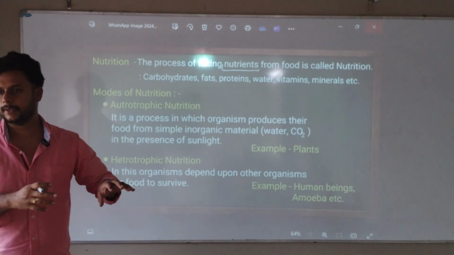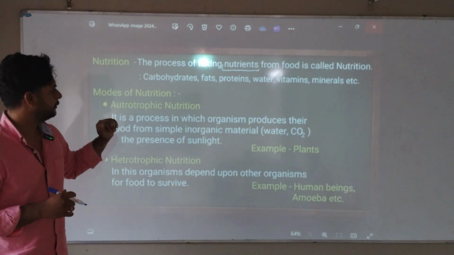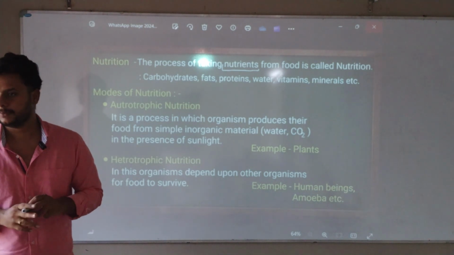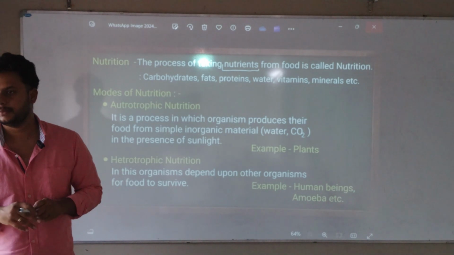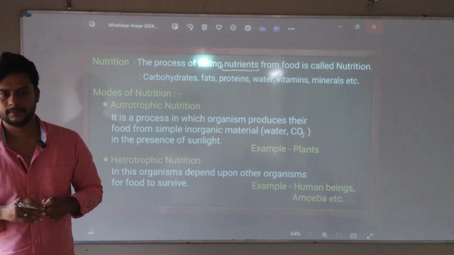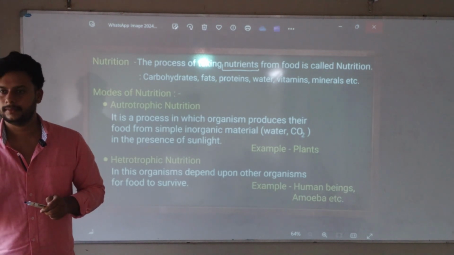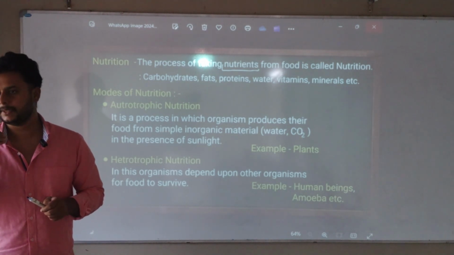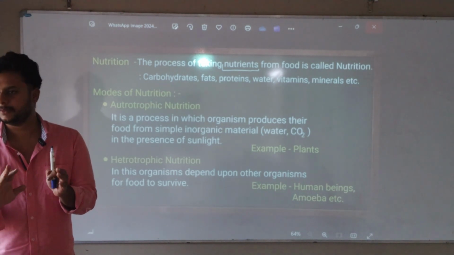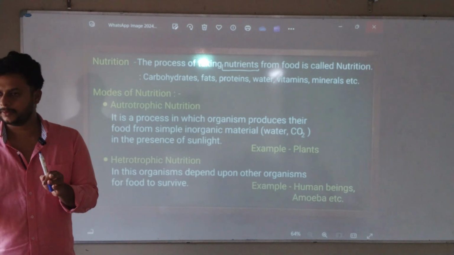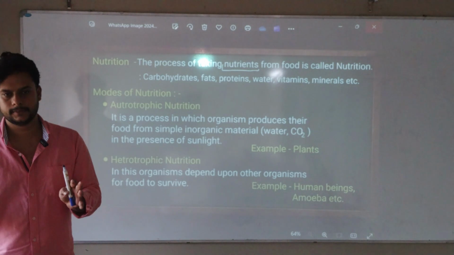Whatever we eat, from there only our nutrients are acquired. We acquire nutrients. Examples: carbohydrates. Where do we see carbohydrates? Rice, wheat, chapati. So whatever rice, wheat chapati you are eating, directly it's carbohydrate for our body. Our body doesn't think of it as chapati or rice. Rice is also the same, chapati is also the same. Both are carbohydrates for our body, carbs.